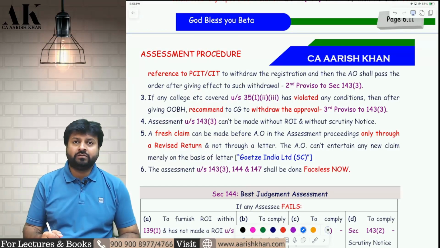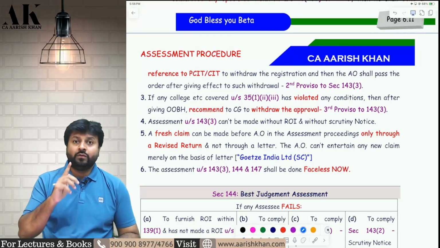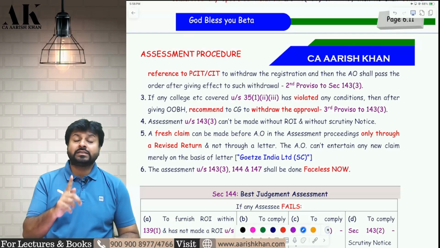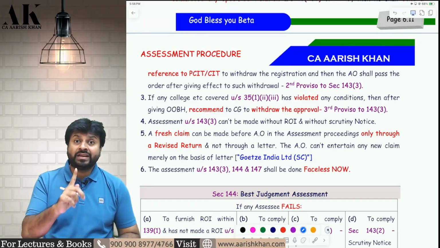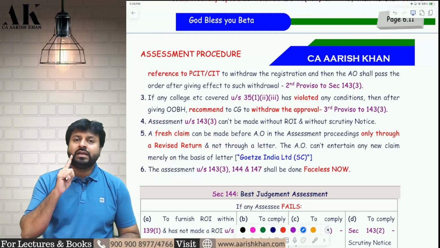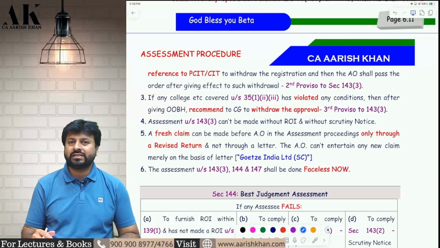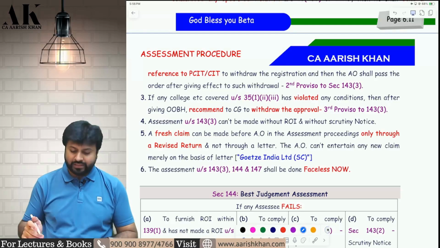Whether the officer will allow the deduction, the court has said that the officer should not allow the deduction in such cases. Where the assessee wants to make any new claim during the assessment, the assessee has to file a revised return. A new claim cannot be made merely on the basis of a plain letter, as per the Supreme Court judgment in Goetz India Limited. The assessee has an absolute right to claim any new deduction, provided he files a revised return. Only by giving a letter to the assessing officer, he will not be eligible to claim any new deduction. I hope it is clear to all of you.